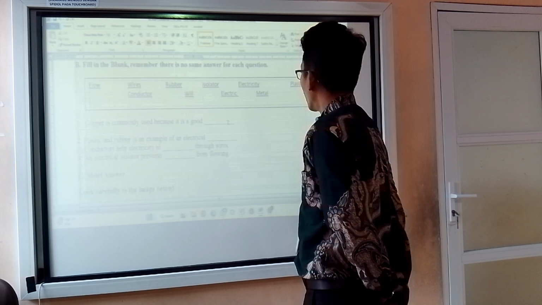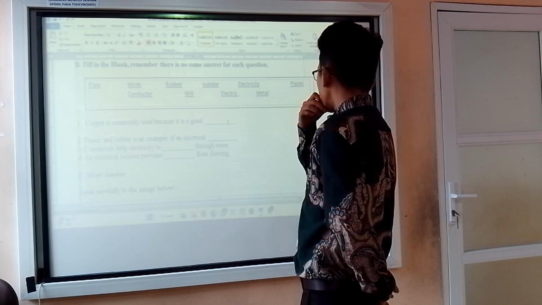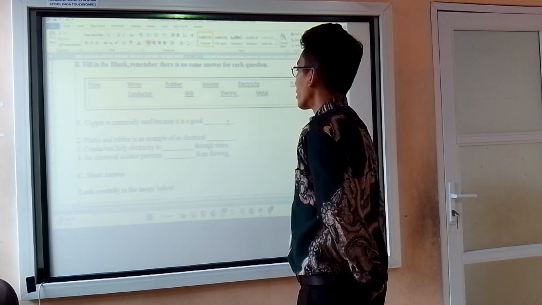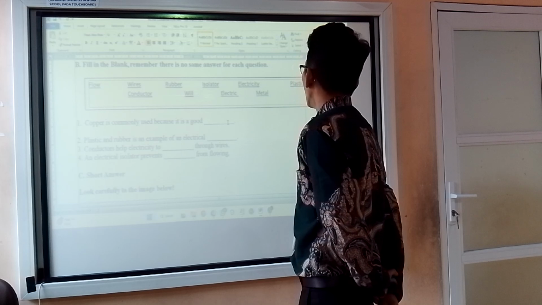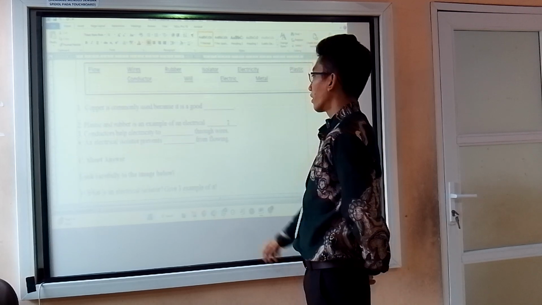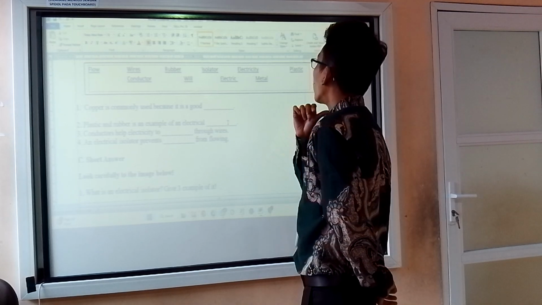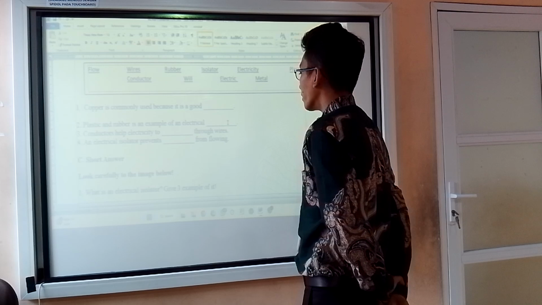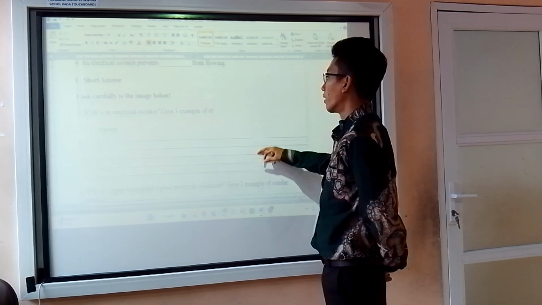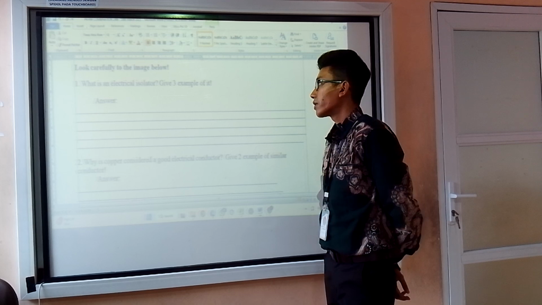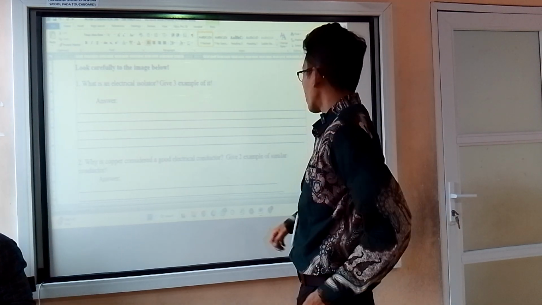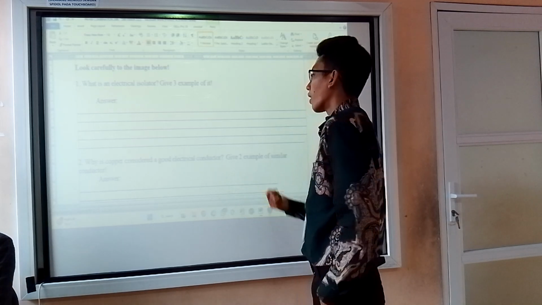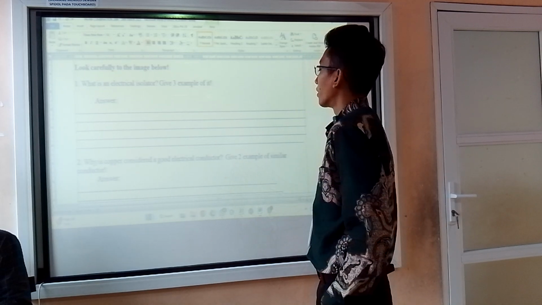Okay, next. This question, sir. Copper is commonly used because it is a good conductor. Plastic and rubber are examples of electrical isolator. Conductors help electricity to flow through wires. An electrical isolator prevents electricity from flowing. What is an electrical isolator? Electrical isolator is a material that stops electricity from flowing. The examples of electrical isolator are plastic, rubber, wood, stone.